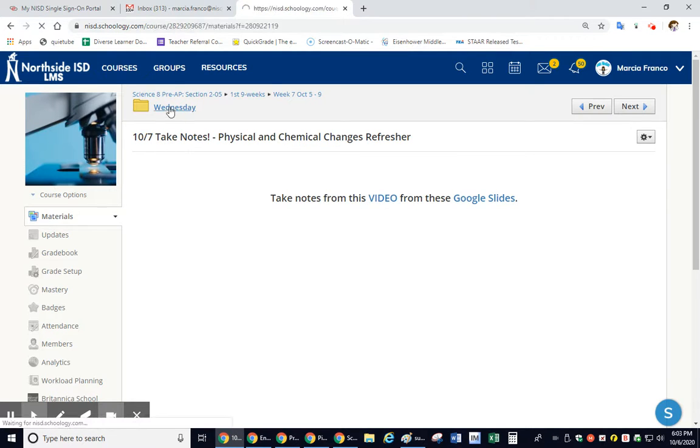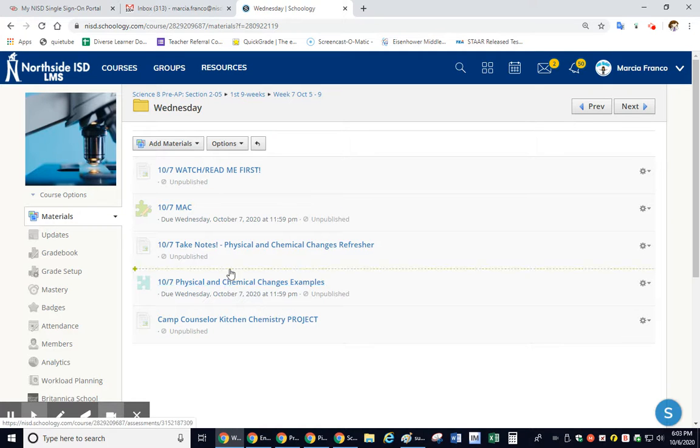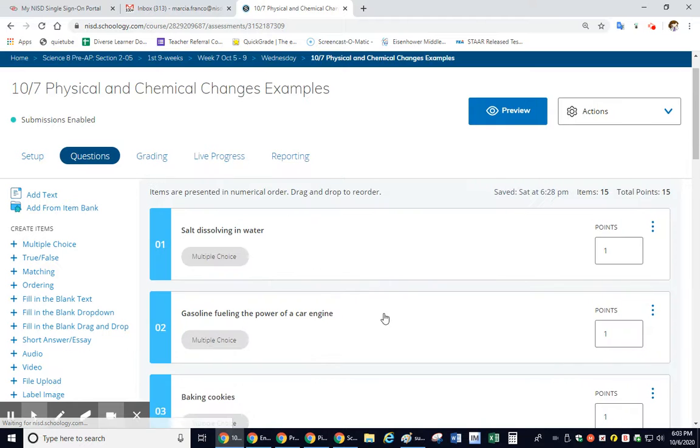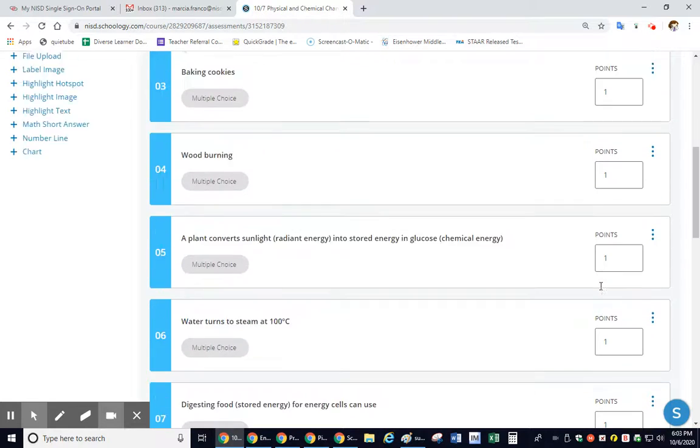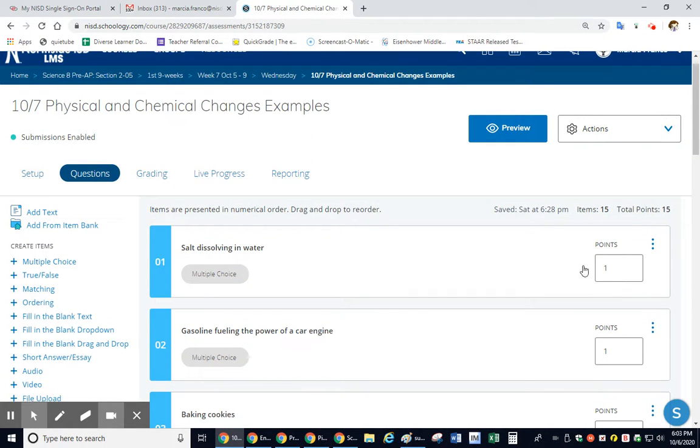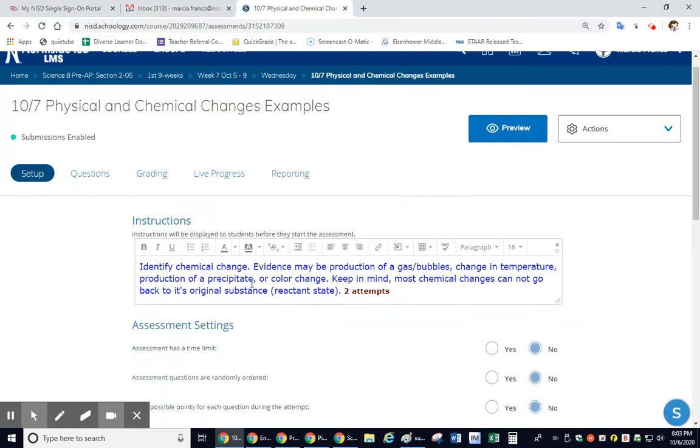And then you're going to complete this assessment. And the assessment only has 15. And if you notice, they are all one-pointers. So they're all pretty just one question, one answer. So it's not too bad. Okay, and even still, though, I'm giving you 2 attempts. It is a grade, okay? I just want you guys doing your best.